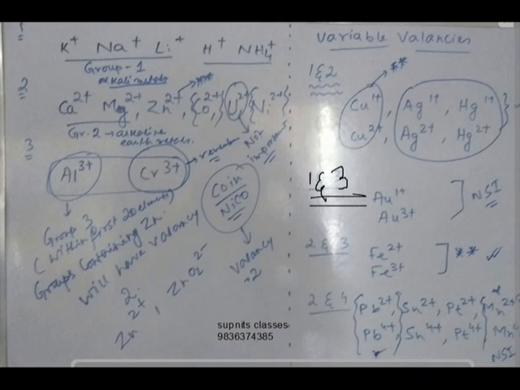There are a few elements which will have the valency of 1. These are the elements we are talking about. Number one is potassium, then sodium, lithium, hydrogen, ammonium.